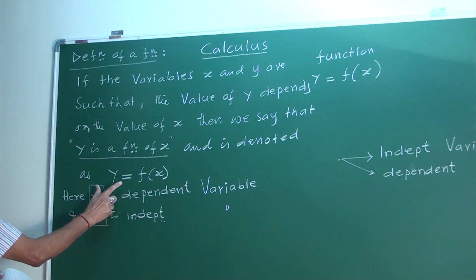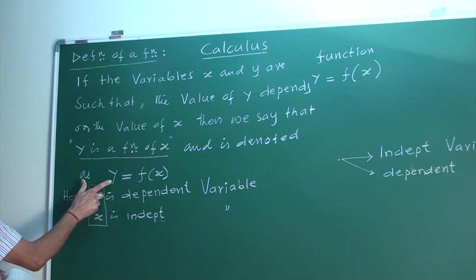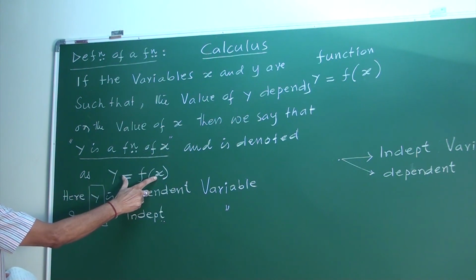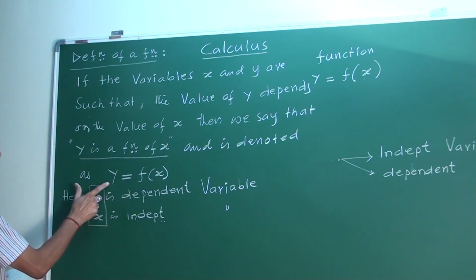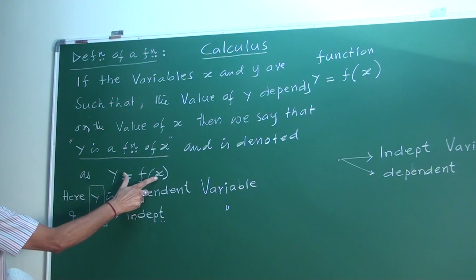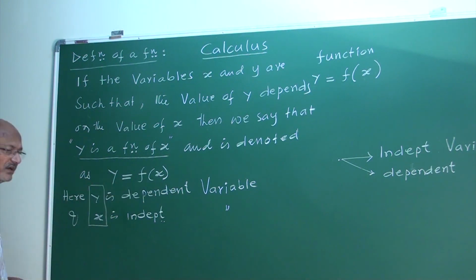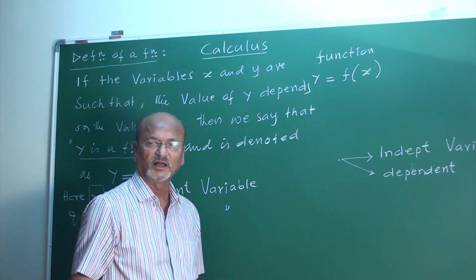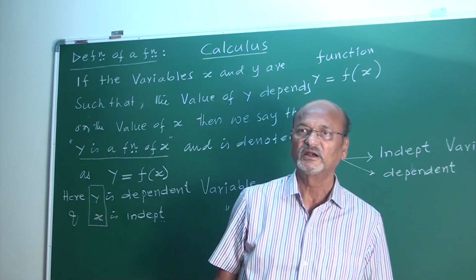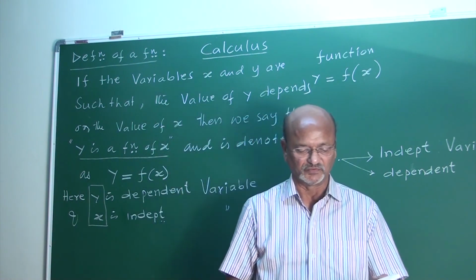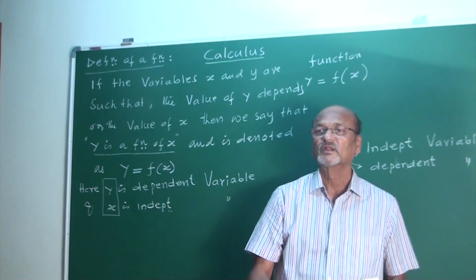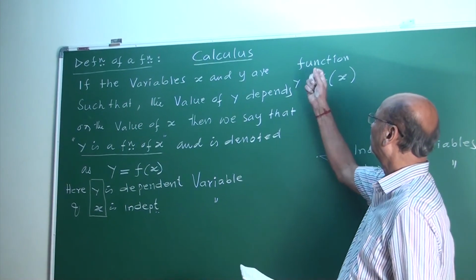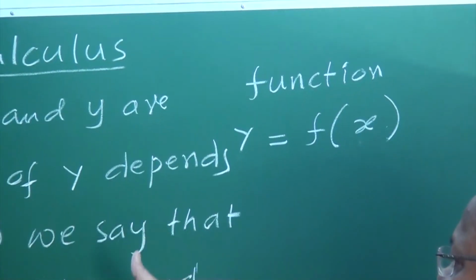In this, y is a dependent variable, whereas x is the independent variable. It takes values independently. As we change x, automatically y changes. So x is independent, y is dependent. This is how function is given, its definition.